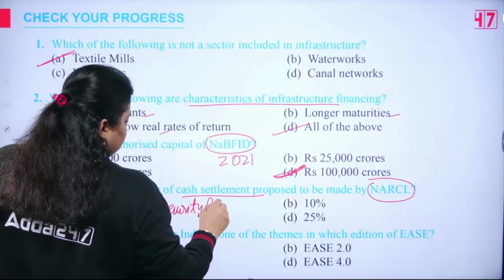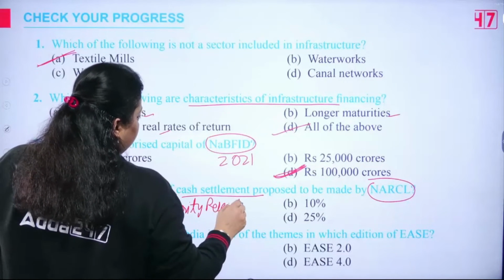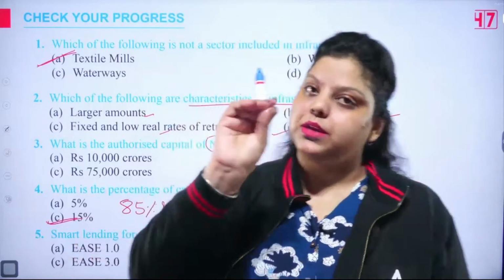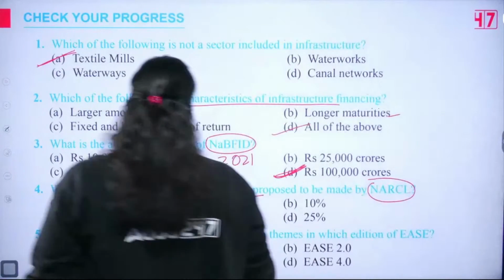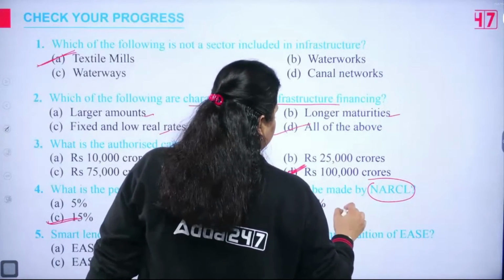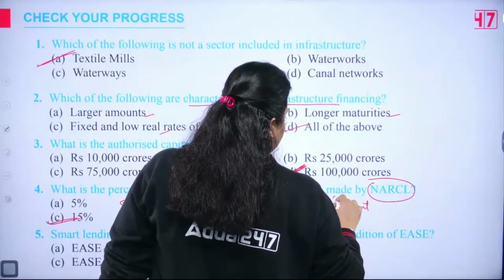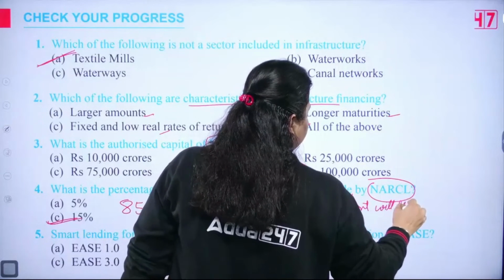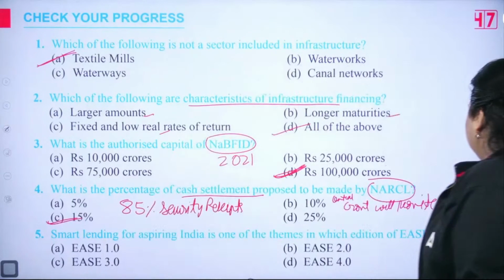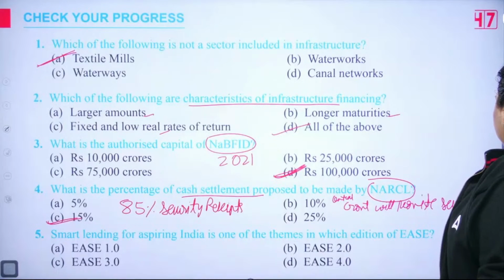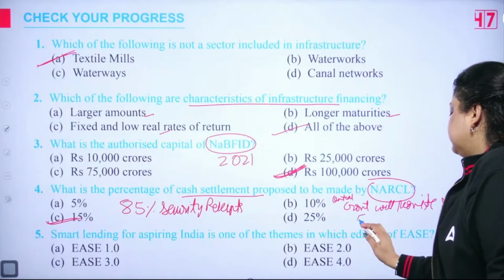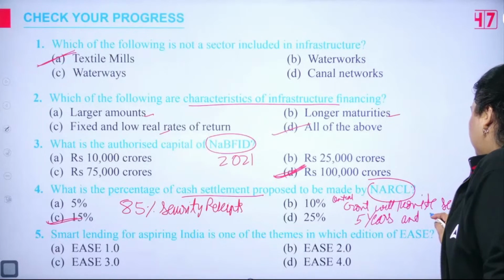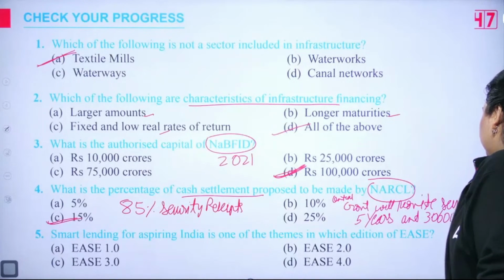Security receipts will be given, on which the government of India will provide the security for the period of 5 years. The central government will provide the security for 5 years, and the amount is 30,600 crore.